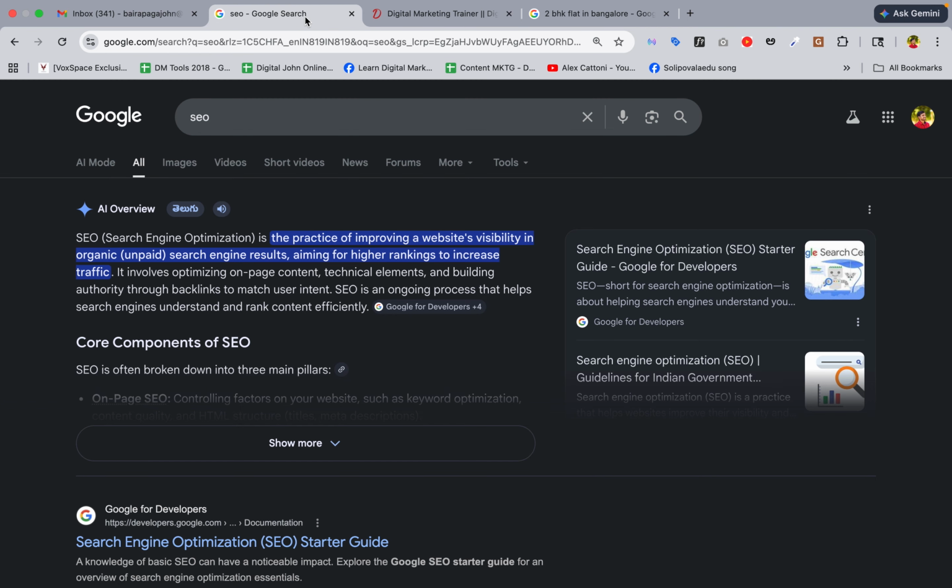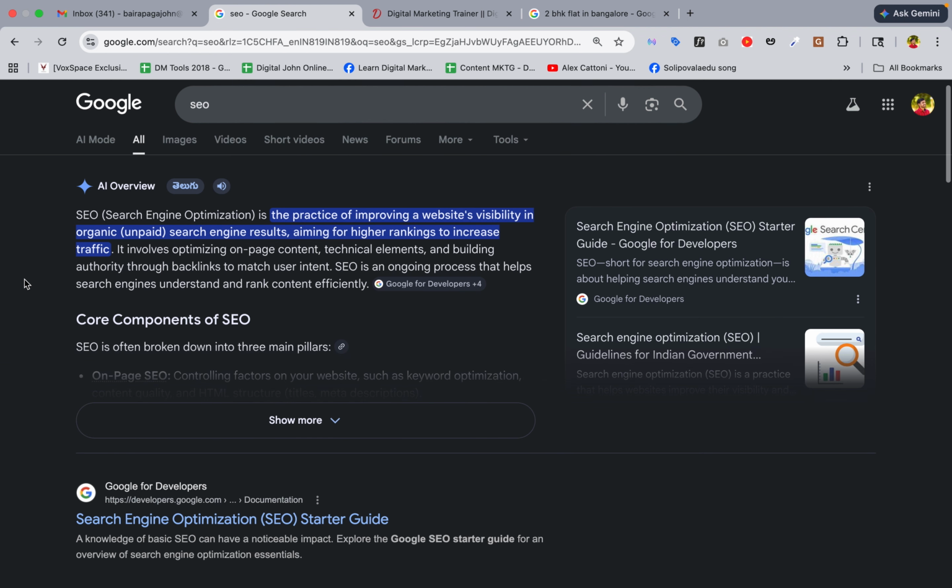Okay, let's understand the definition. The practice of improving a website's visibility in organic search engine results, aiming for higher rankings to increase traffic. Organic means unpaid, we are not paying. So website's visibility means the website should appear in the Google search engine for the keywords related to that particular business.